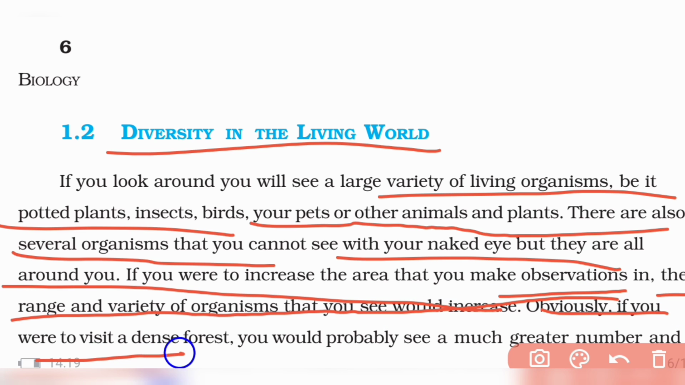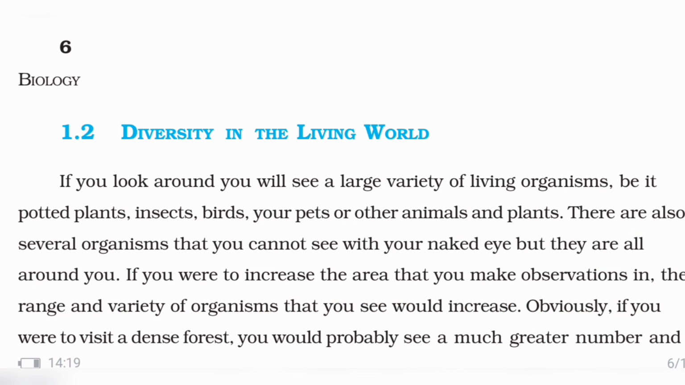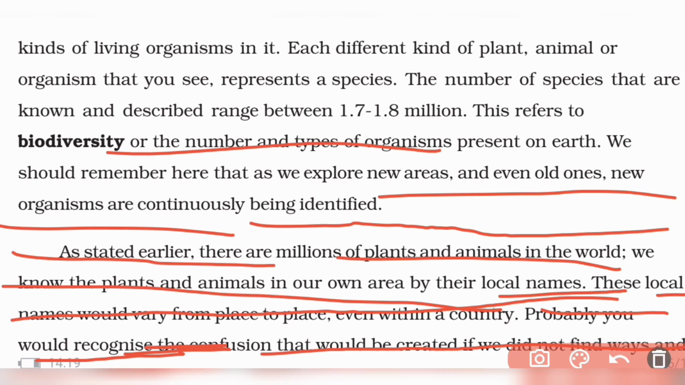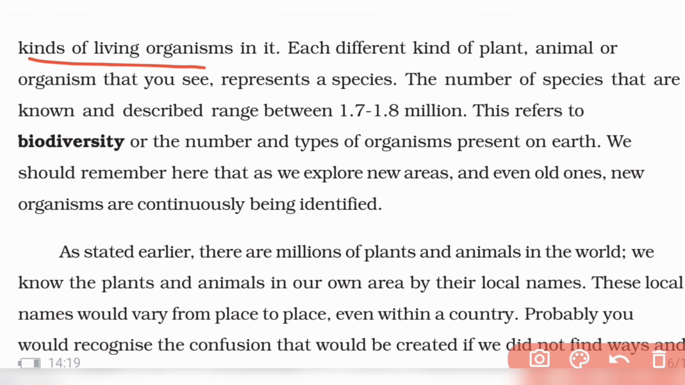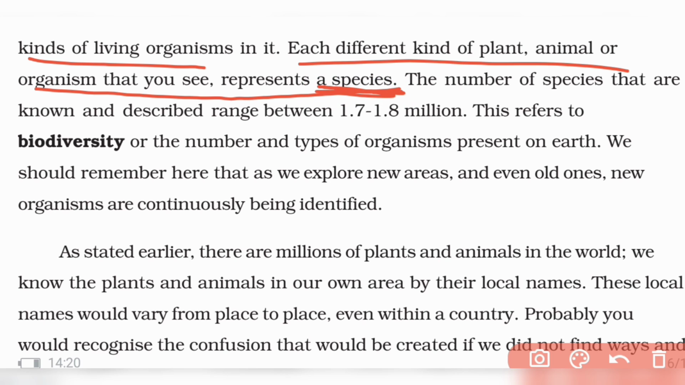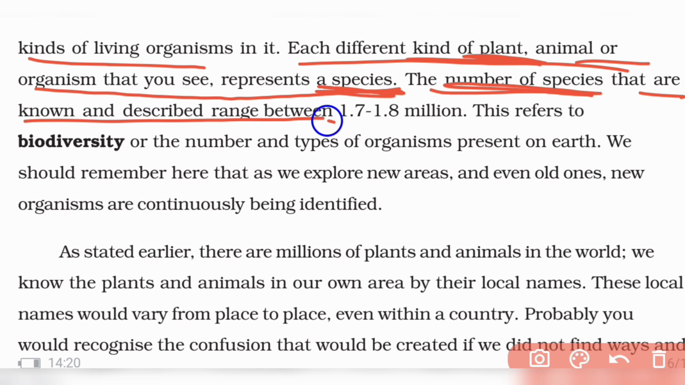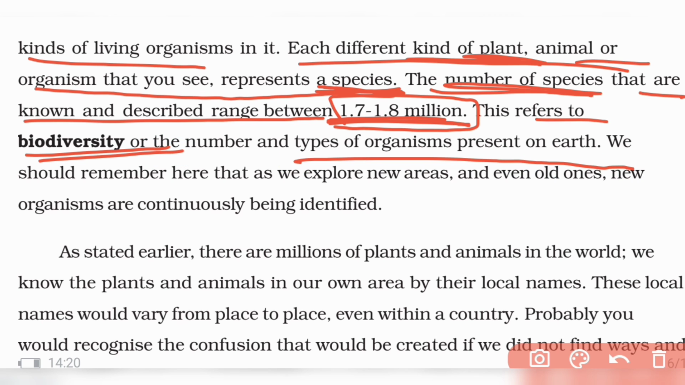If you go to a dense forest, you will definitely see a much greater number of organisms, right? So you have different kinds of organisms in a dense forest. Each kind of plant or animal that you see represents a species. Each one of us is a species, and the total number of species that are known and described ranges between 1.7 to 1.8 million. This is a very important number, and it refers to biodiversity, the number and types of organisms present on earth.